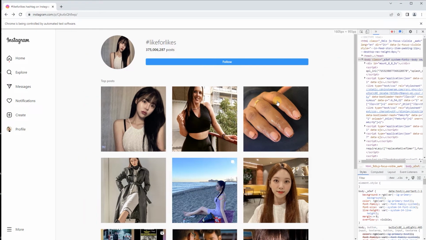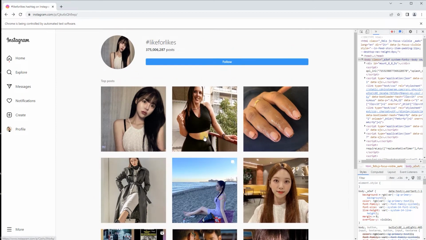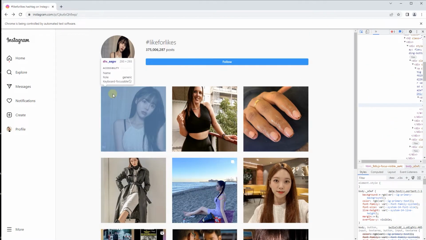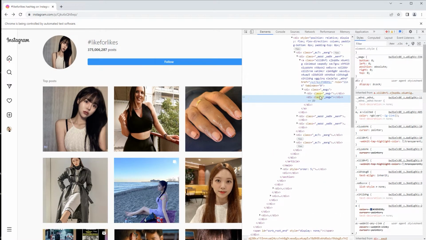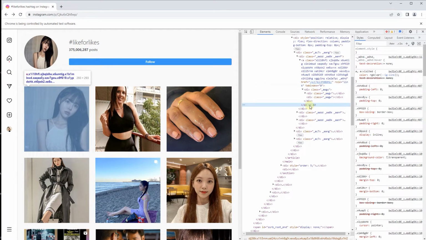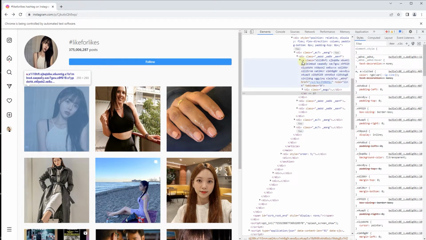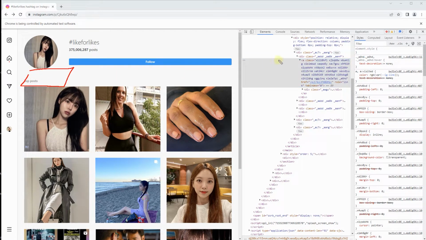I want to click on the div. Now, we can either scroll and click on this photo, but as you can see, there isn't a photo over here. So recent isn't actually appearing, only the top posts. So what I'm going to do is click on this. Let me make this bigger and see if it's the proper thing. The problem with these divs is that we have an A link over here, and the A is actually ending, and this is what I want to click. Problem being, I do not know how to actually, oh, there we go. So you can see this is the div. The div is right over here, and you can watch over here for the div.